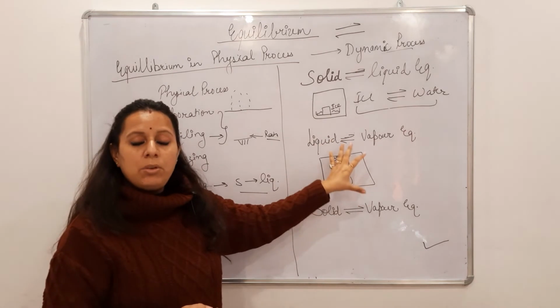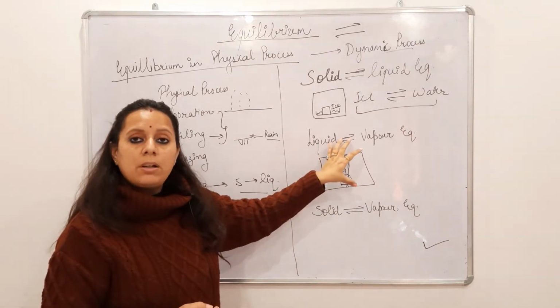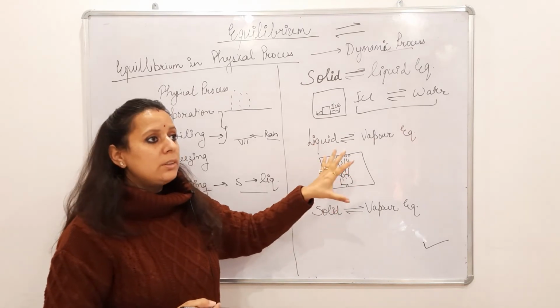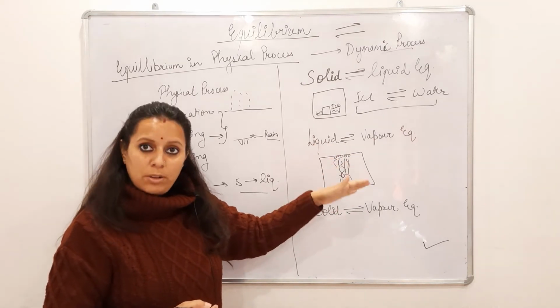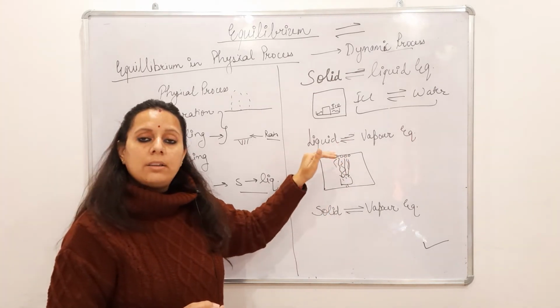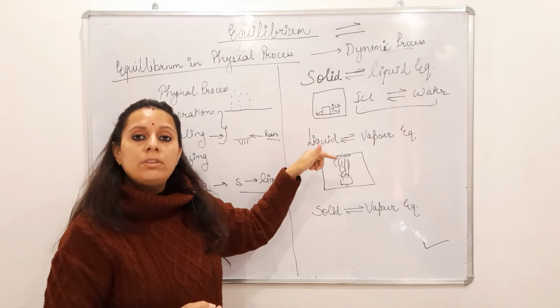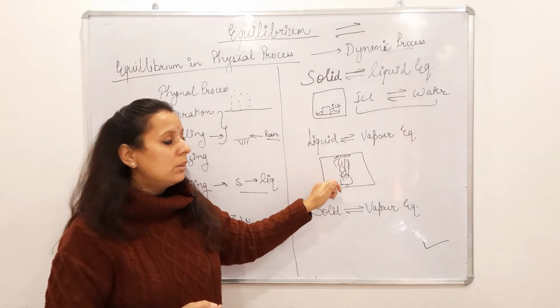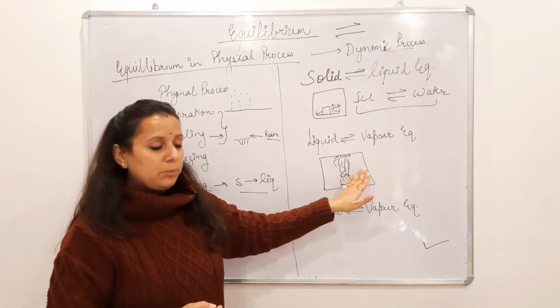After some time you will notice the amount of vapor converted to liquid and liquid converted to vapor become equal. You will notice that there is no change, but there will be change which we cannot see. It will be going on. Like I told you previously, it is always a dynamic process, moving in forward and backward direction.